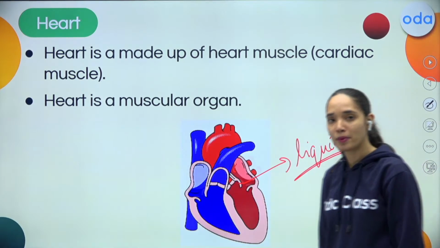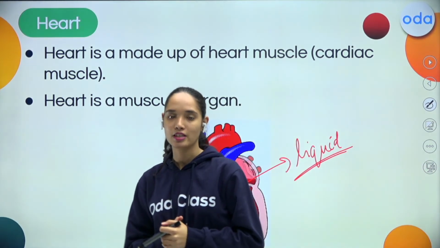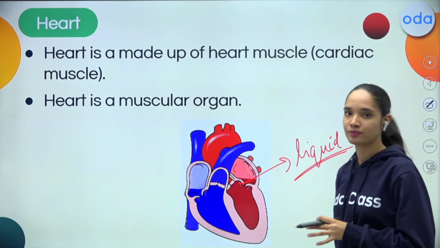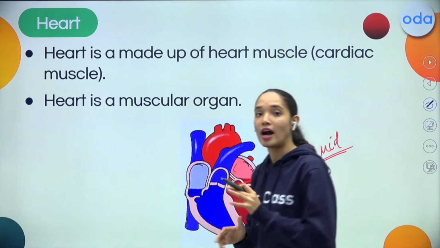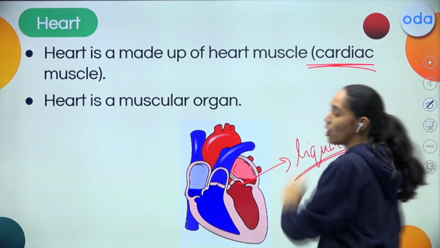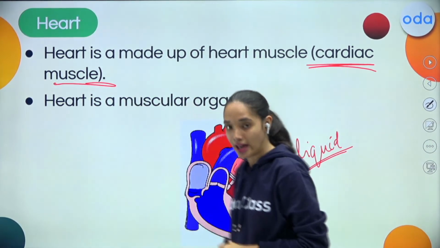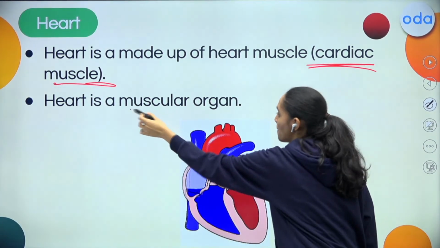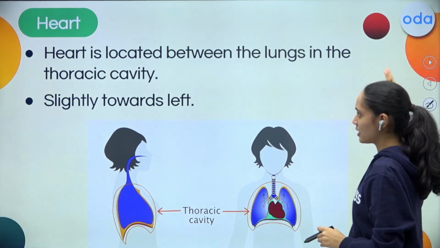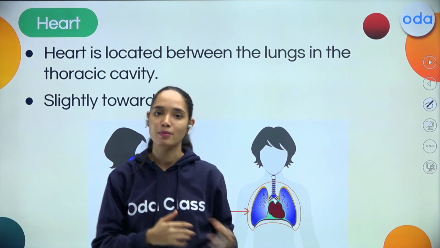So the heart is a pumping organ, and it is also made up of muscles. Okay students? Therefore it is known as a muscular organ as well. The heart is made up of cardiac muscle, which is also known as heart muscle, and hence the heart is known as a muscular organ. Not only this, my dear students, the heart is also known as a pumping organ because it pumps the blood.